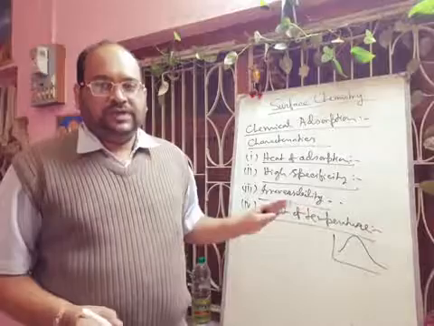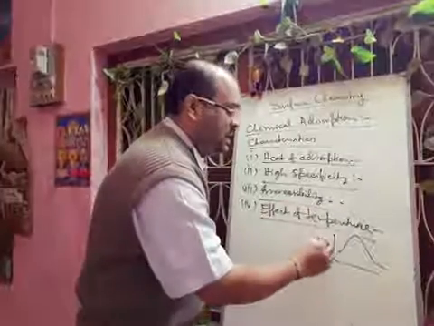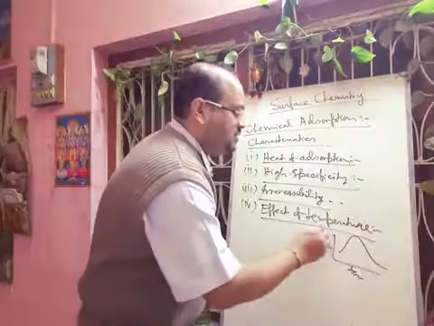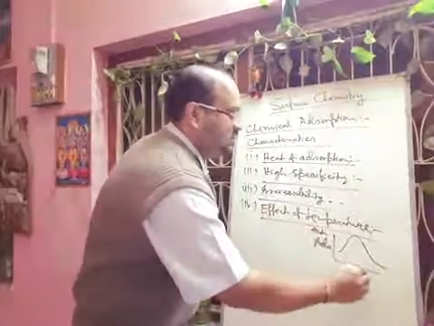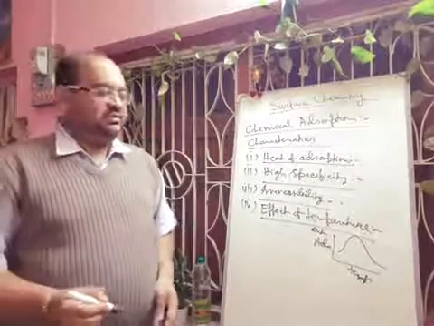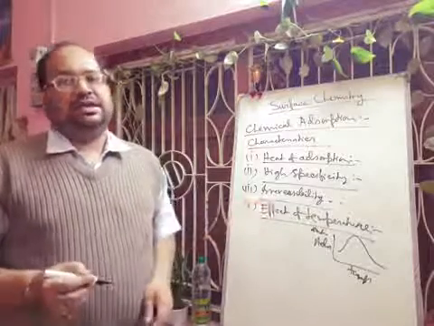This is the extent of adsorption, and this is the temperature. So first it will increase with increase in temperature. Then what will happen after a certain limit? Then it will decrease regularly.